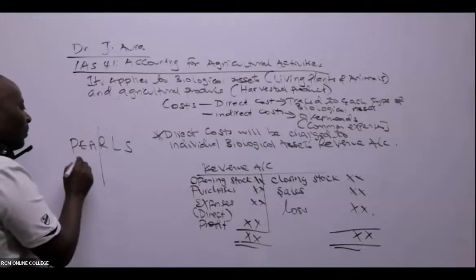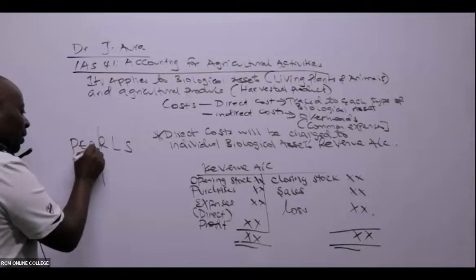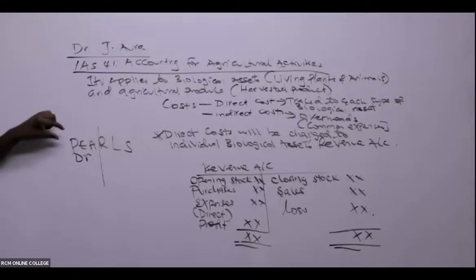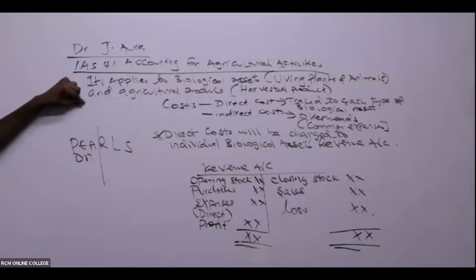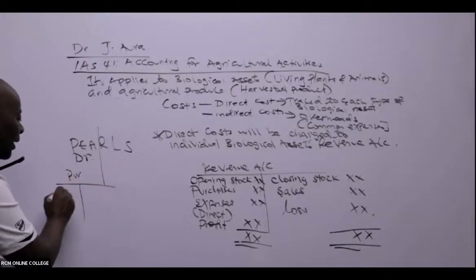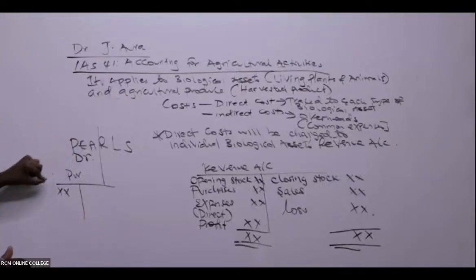P stands for purchases, expenses, and assets. Whenever they increase, we debit. So when you purchase goods on cash, you shall open a purchases account and debit it. Purchases, expenses, and assets should always be debited.